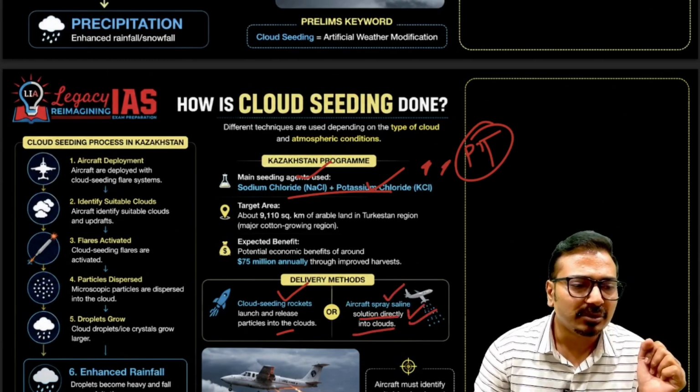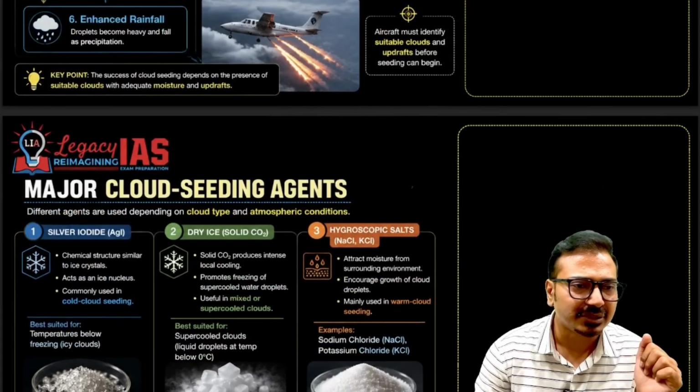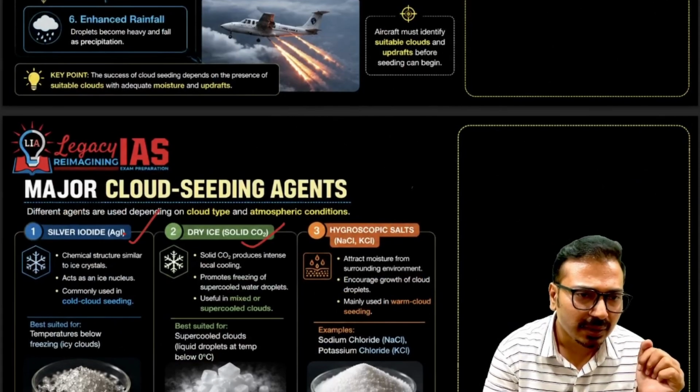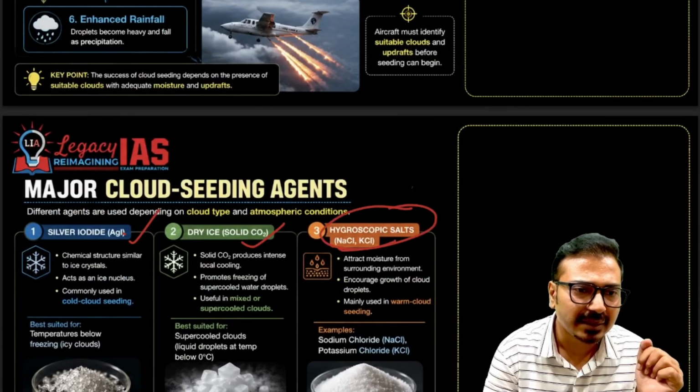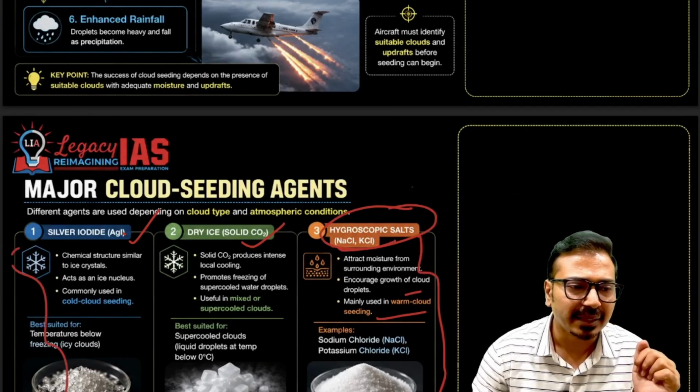Okay, now there are problems we will see that, but before that, the basics. Yes, major cloud seeding agents: I told you silver iodide is there, then dry ice can also be used, and hygroscopic salts like sodium chloride and potassium chloride. Okay, so this was asked in the prelims examination, major cloud seeding agents.